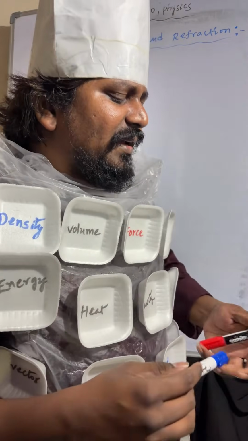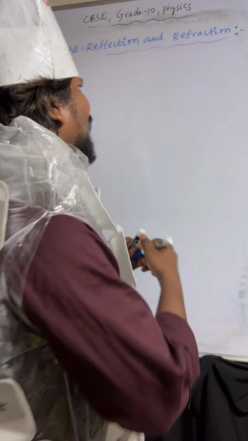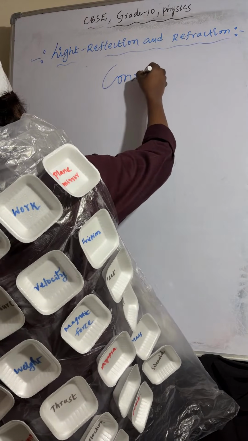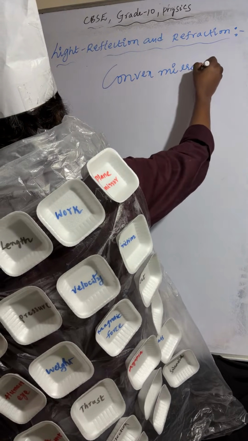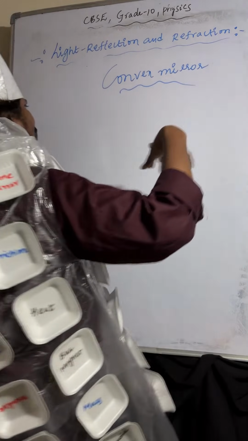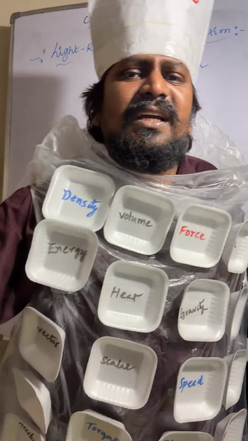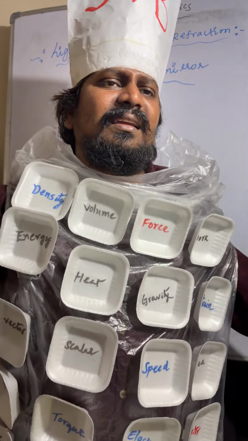Next concept is convex mirror. Object is placed at infinity.